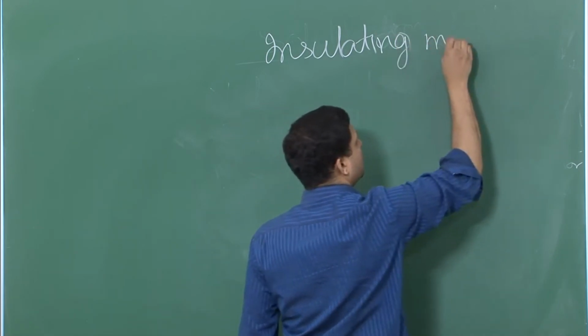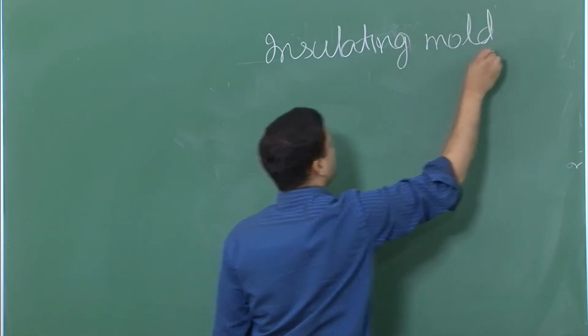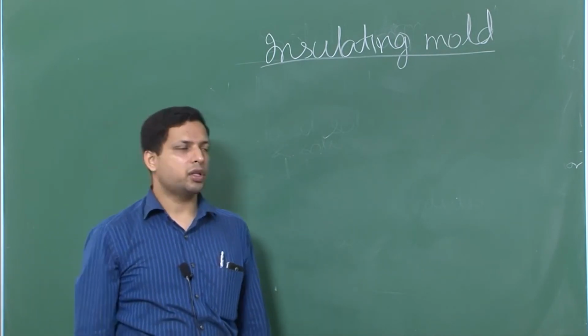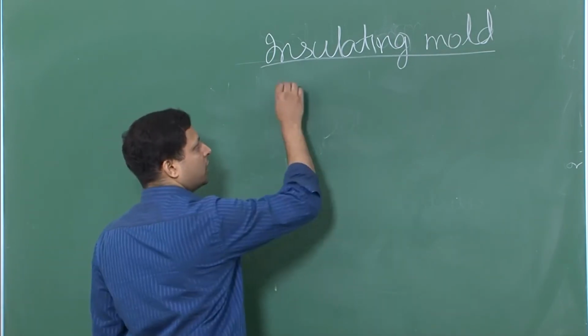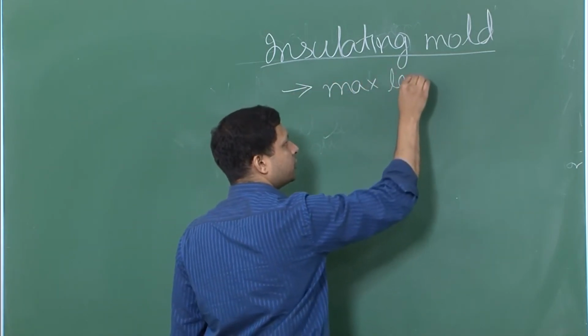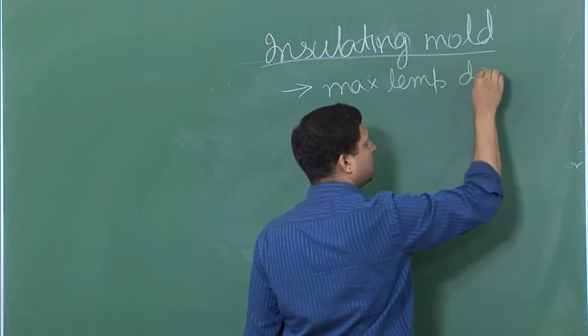Now, remember what was the implication of insulating mold? When we are talking about insulating mold, it means that the maximum temperature drop takes place in the mold.